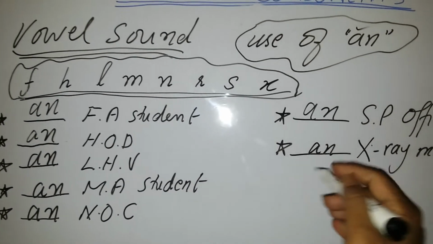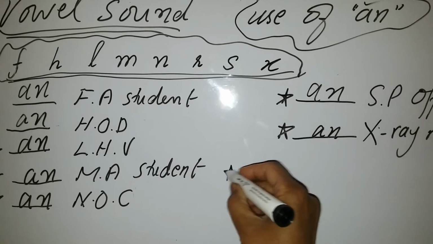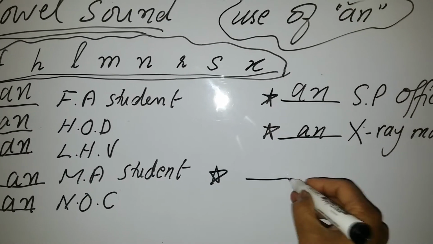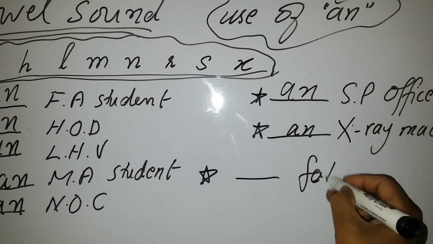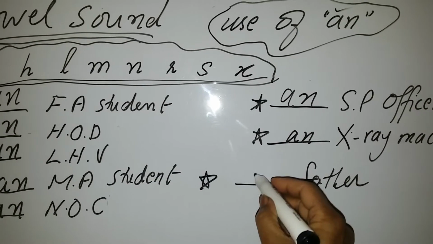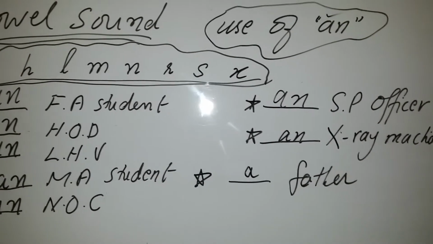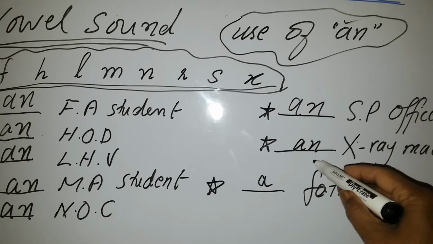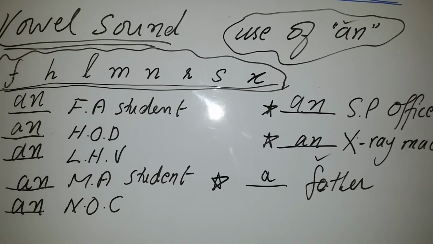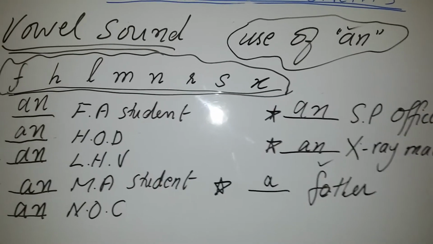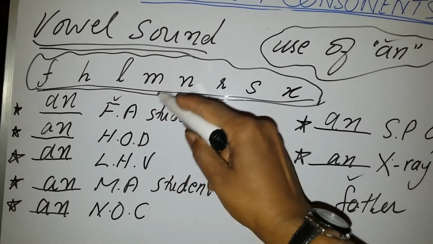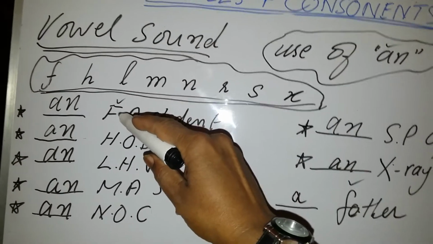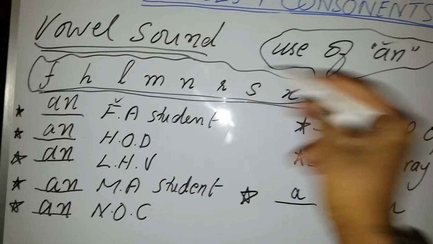For example, if there is written father, you will put a father, not an father. Why? Because in this word it is giving you the sound of f, not a vowel. But in the initial, it is giving you the sound of eff. So you have to put an before it.